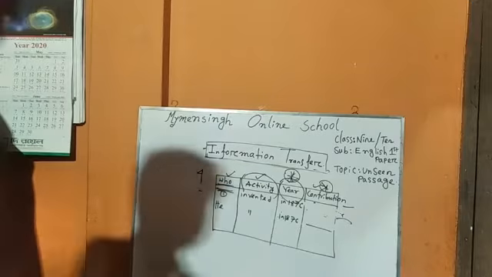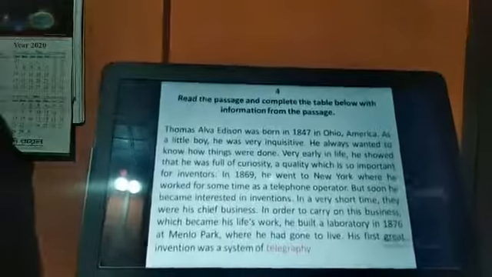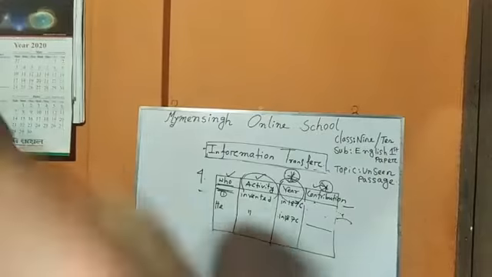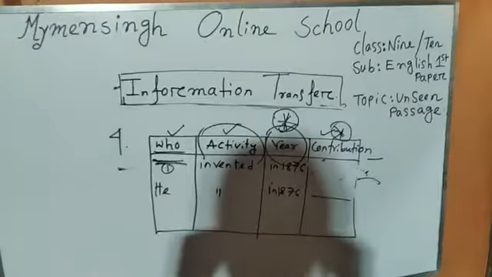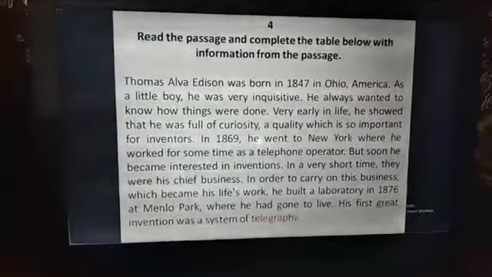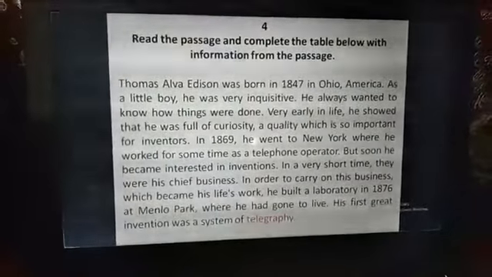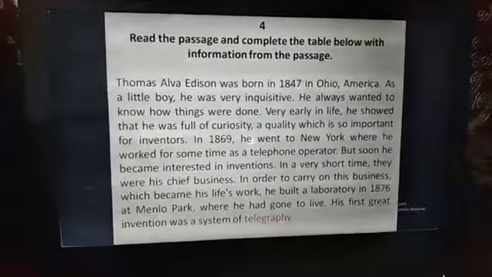Okay, now I am going to the passage. What the passage tells. Now I am reading aloud the passage. The passage is about Thomas Alva Edison. That means Thomas Alva Edison was born in 1847 in Ohio, America.